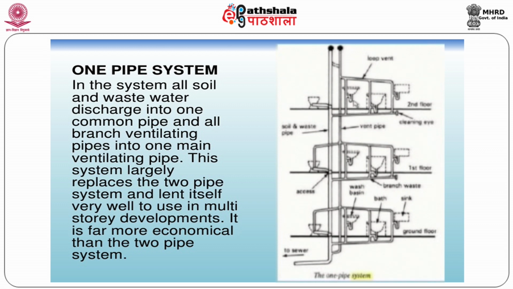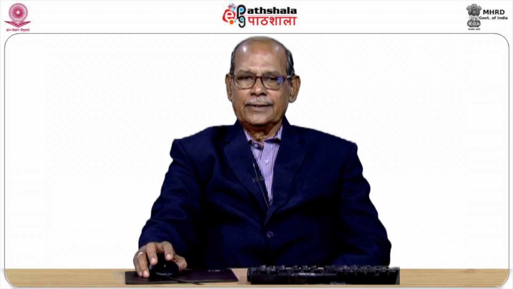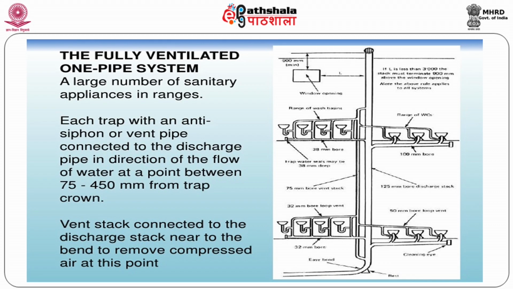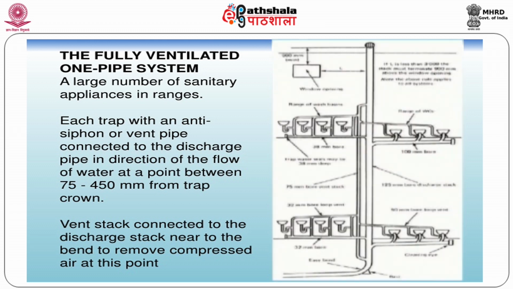Each and every fixture is provided with a trap and connected to a common pipe which collects both waste and soil. So vent is necessary. Of course, vent is necessary. Totally 2 pipes are provided, but the system is called the one pipe system because one pipe is used for collecting the soil and waste. So this is the one pipe system where it is fully ventilated.